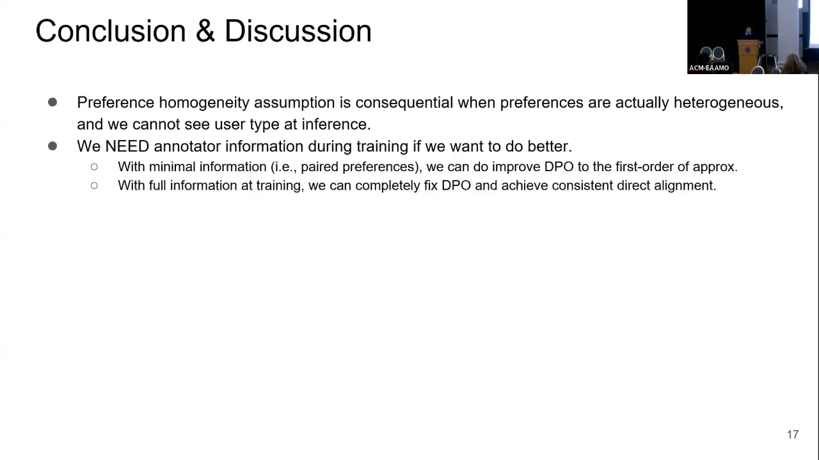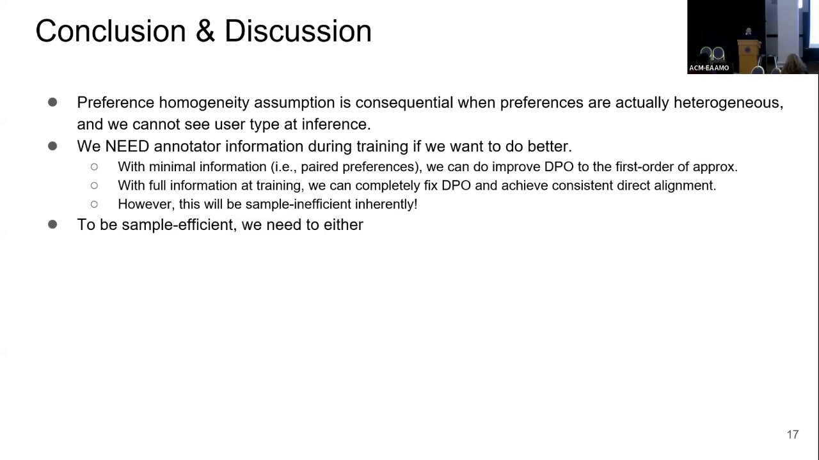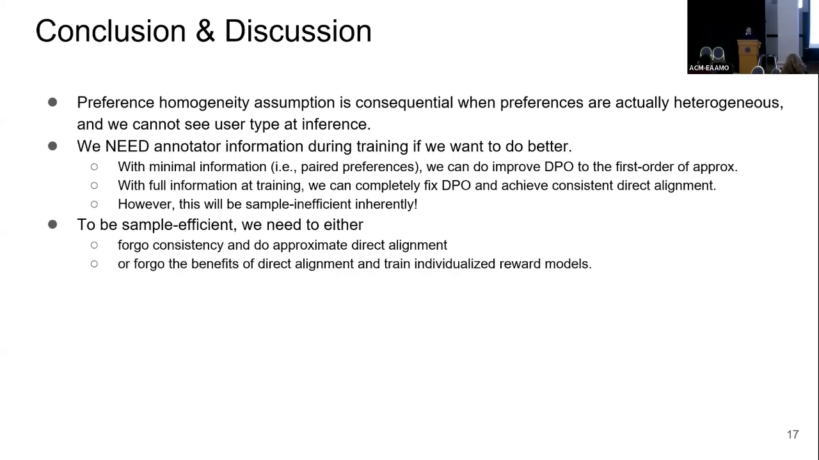We can completely solve this problem if we had a very rich data set of annotators, but that turns out to be computationally hard, also sample inefficient, which means that if we want to remain sample efficient and completely solve this problem, that's kind of impossible. So maybe we need to give up consistency and try to do approximate alignment, or maybe just don't do direct alignment, do RLHF. So that's it.